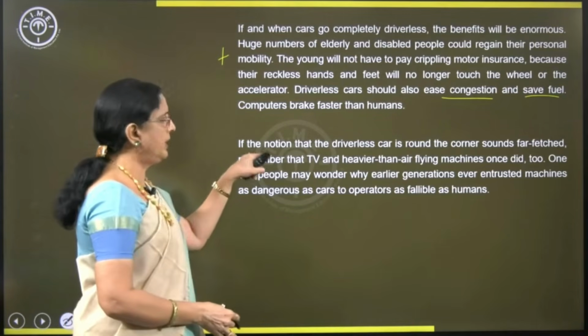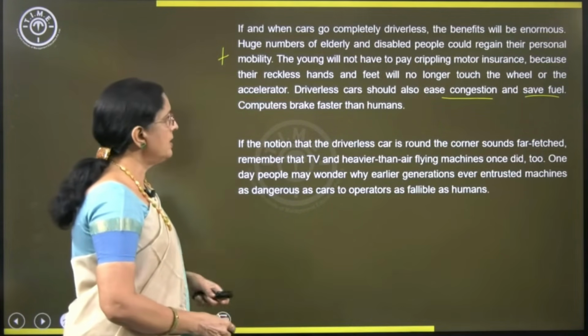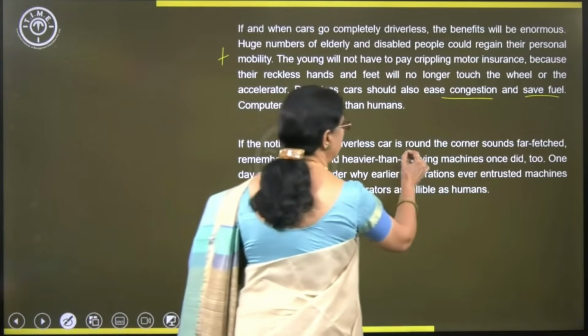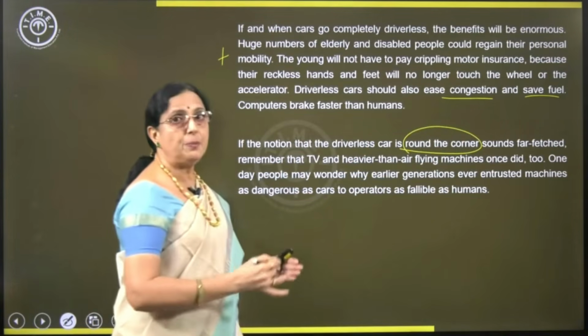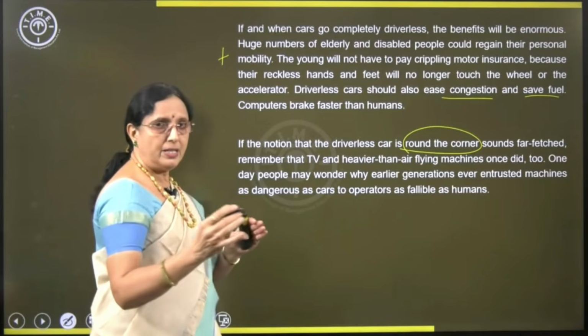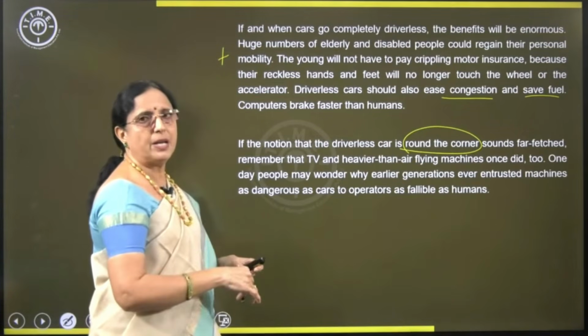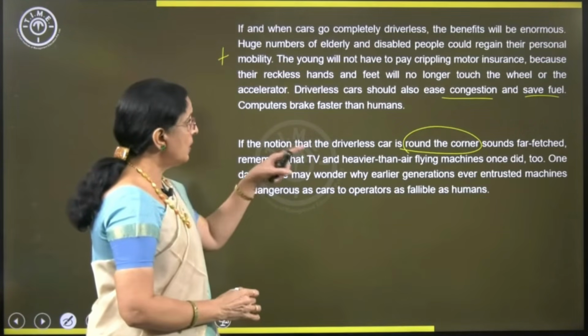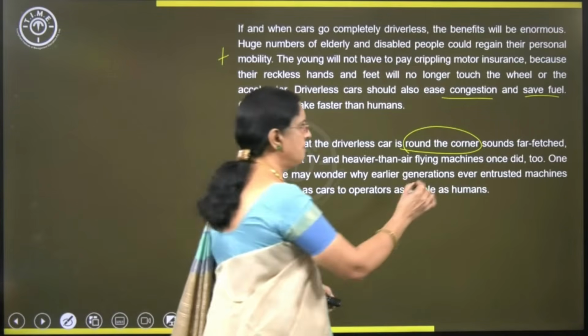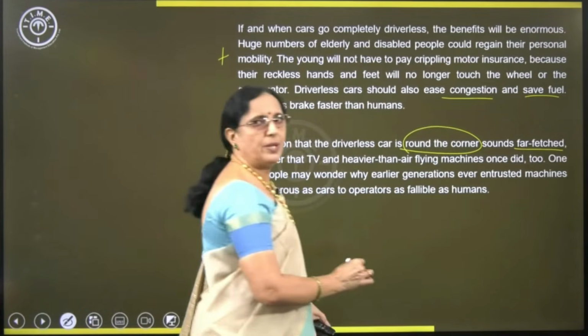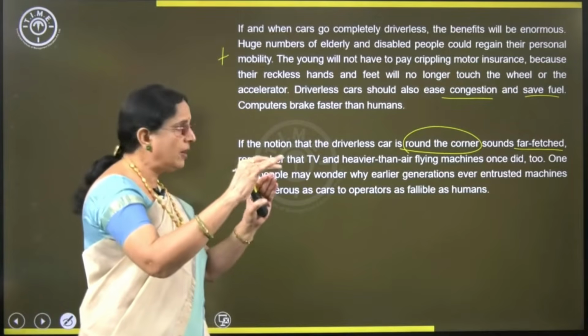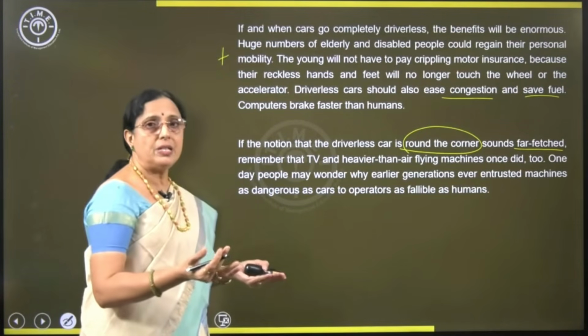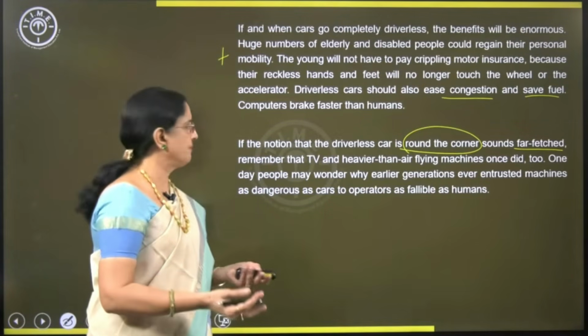The idea that the driverless car is round the corner, going to come at any point of time, into the market very soon, sounds far-fetched, not trustworthy. So people may not believe in getting driverless cars very soon.